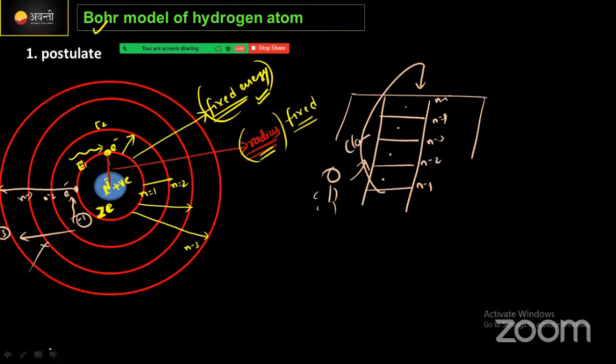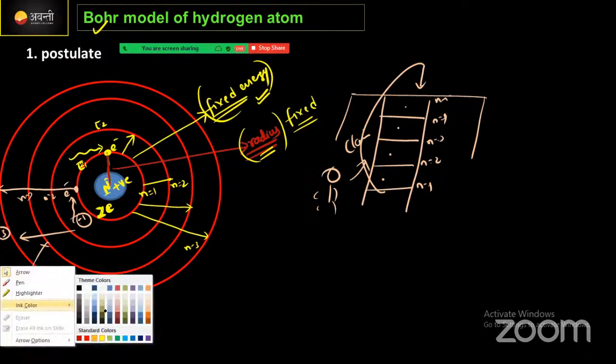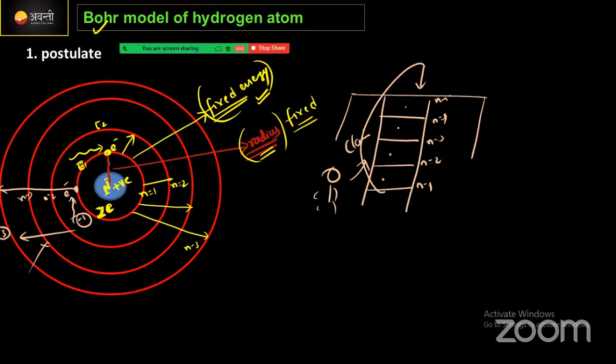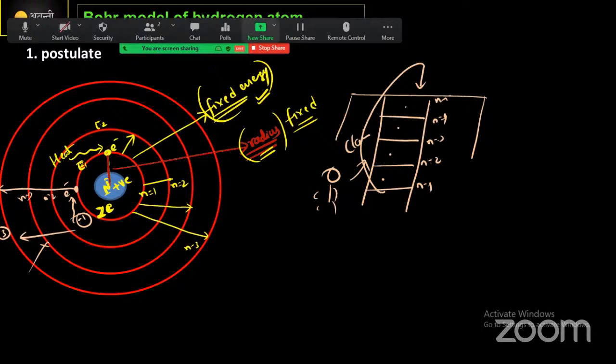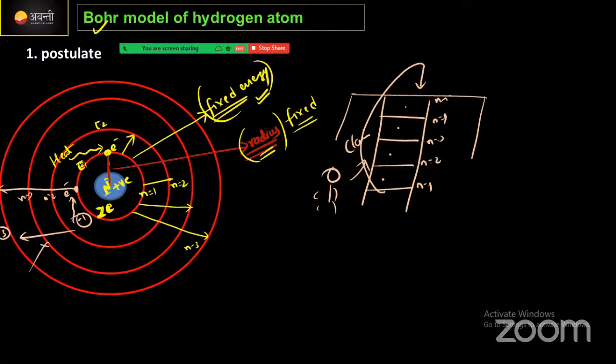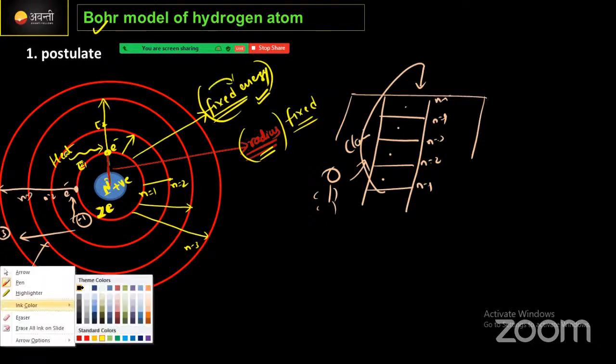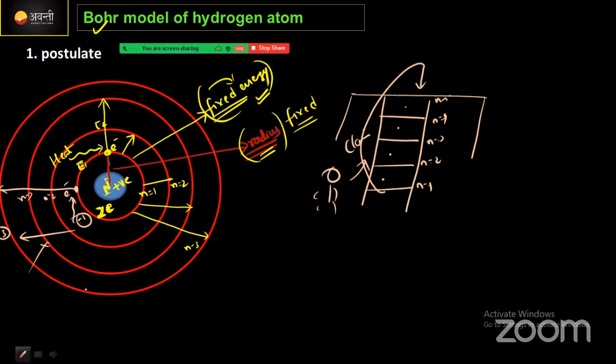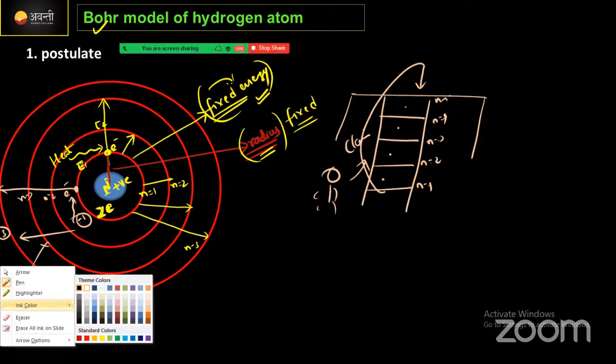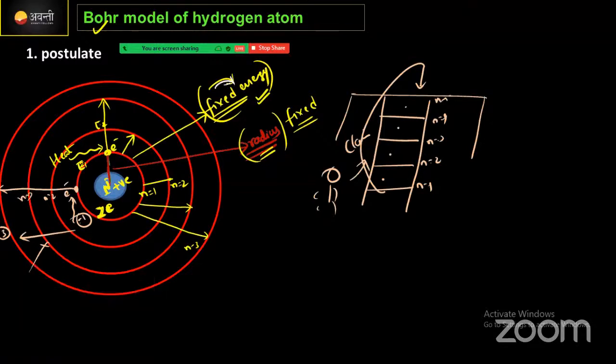Then after that we discussed the Bohr atomic model. Actually, Bohr gave 3 postulates. By giving a certain amount of heat to the electron, the electron jumps from a lower energy state to a higher energy state. Each energy state has fixed energy. The first statement he gave is that each energy state has its fixed energy, and the electron revolving around the nucleus does so at a fixed distance, and that fixed distance is called the radius.